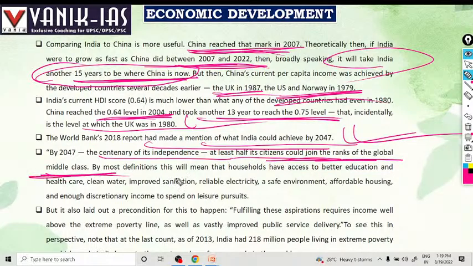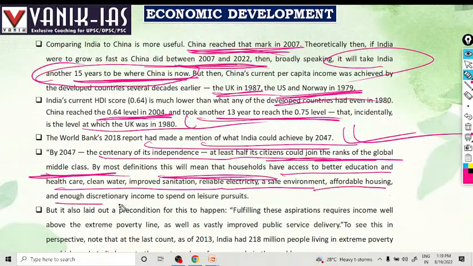By most definitions, that means households have access to better education, healthcare, clean water, improved sanitation, reliable electricity, a safe environment, affordable housing, and enough discretionary income to spend on leisure pursuits. So that could occur by 2047.